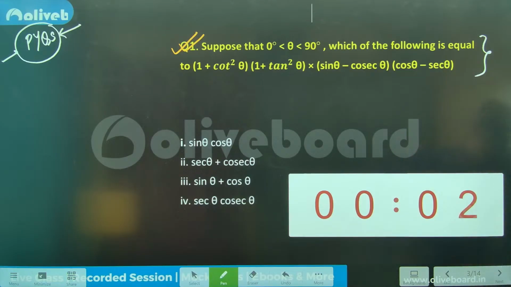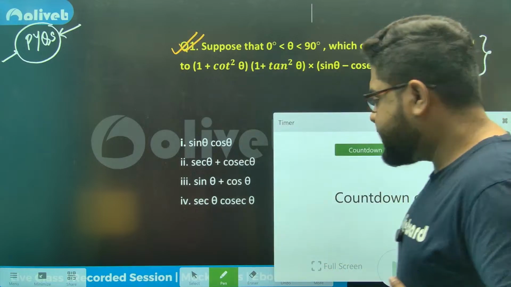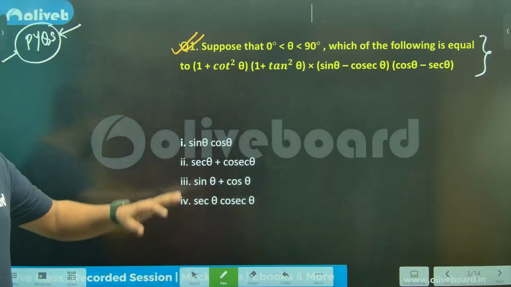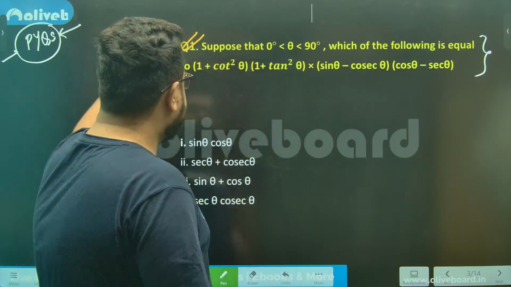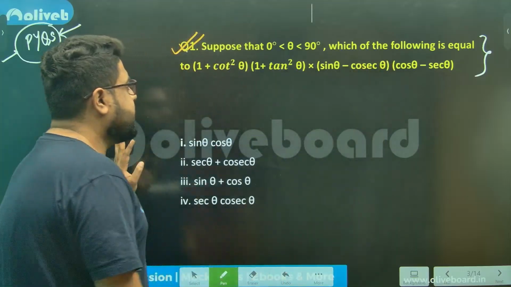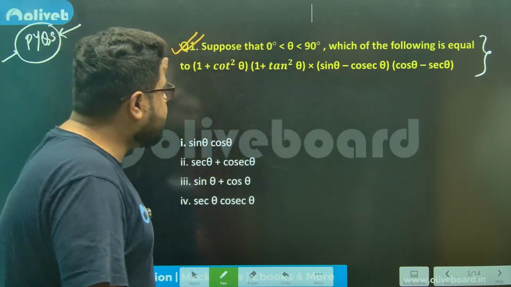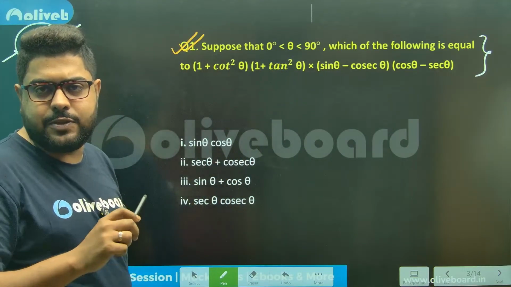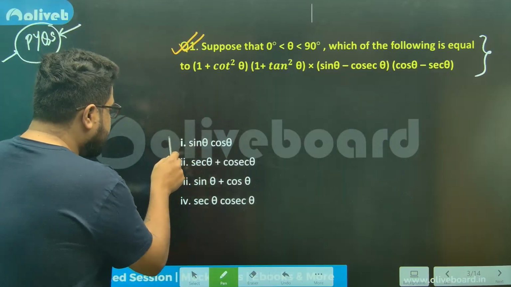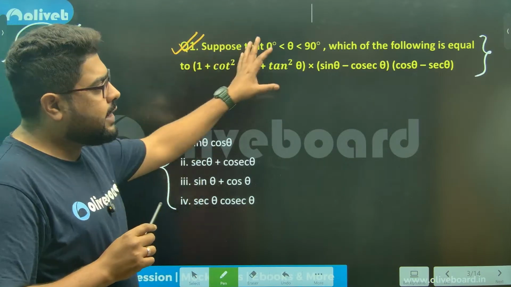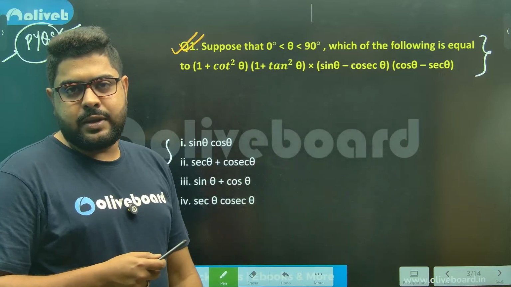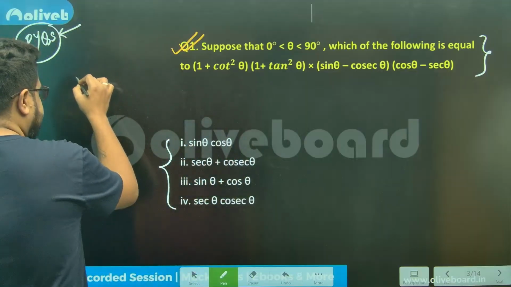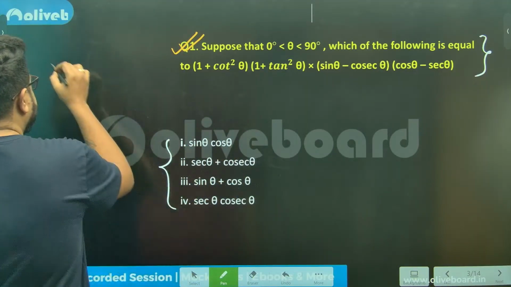I need answers. What will be the best way to approach this question? You see, they have given you a complex equation. There are multiple ways you can approach. You can go by normal calculation, 1 plus cot square theta, 1 plus tan square theta, and put the values there. But looking at the options, a value putting approach might be a little better way to go here. Let's try the value putting approach first.